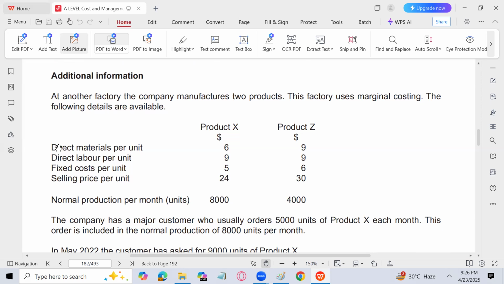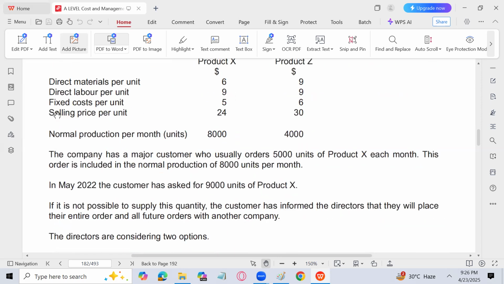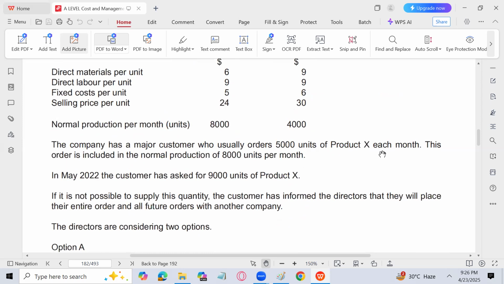Direct material per unit, product X 6, product Y 9, direct labor per unit 9, 9, fixed cost per unit 5 and 6, selling price per unit 24 and 30, and normal production per month 8,000 and 4,000. The company has a major customer who usually orders 5,000 units of product X each month. This order is included in the normal production of 8,000 units. Remember this, that the company has a major customer for product X of 5,000 units, which is included in 8,000 units. It means that other customers are basically giving us an order of 3,000 units only.